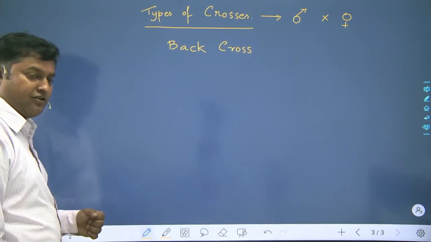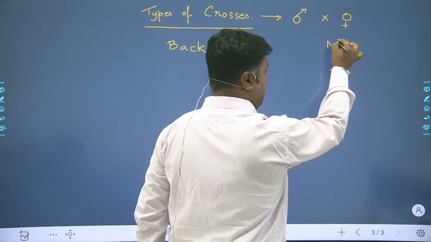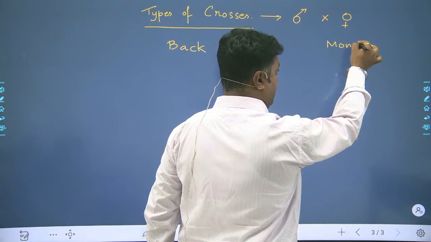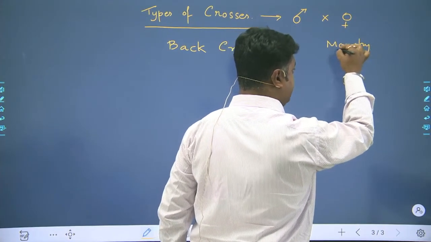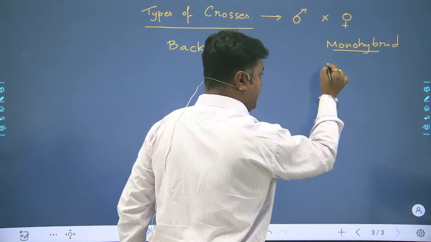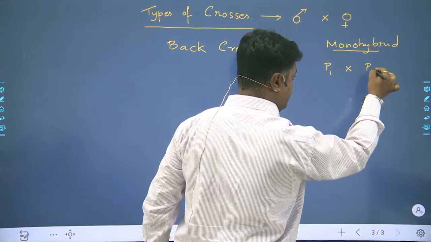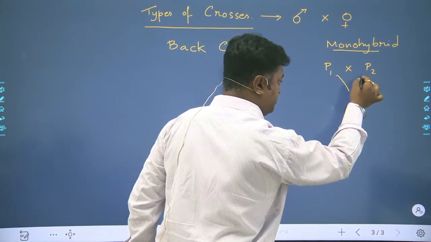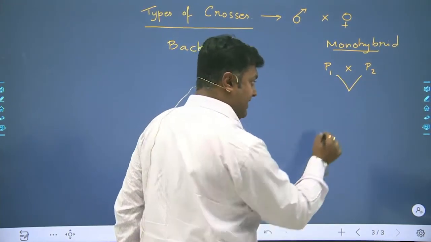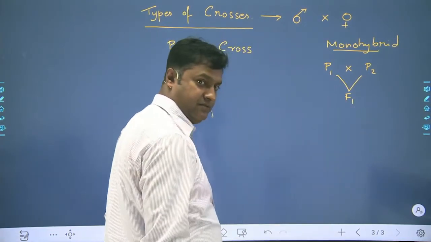If I say about back cross, see, by taking Mendel's monohybrid cross or dihybrid cross, any of it, Mendel took parent 1 with the parent 2. They produced the offsprings, and the offsprings were said to be F1 generation.